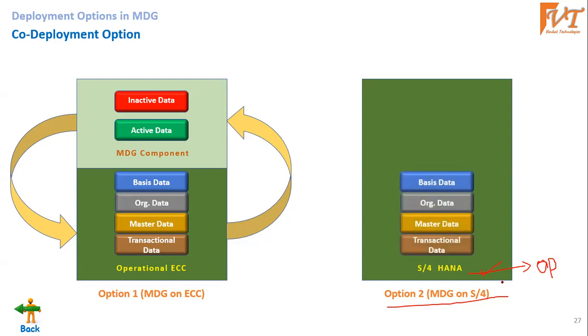S4 also got all these types of data. And here you can see the MDG component is inbuilt. So S4 HANA got an inbuilt software component, nothing but MDG. You no need to separately install MDG. You no need to buy a separate license for the software component from SAP. When a client purchases an S4 license, they will be getting the MDG component, the pre-built MDG component.